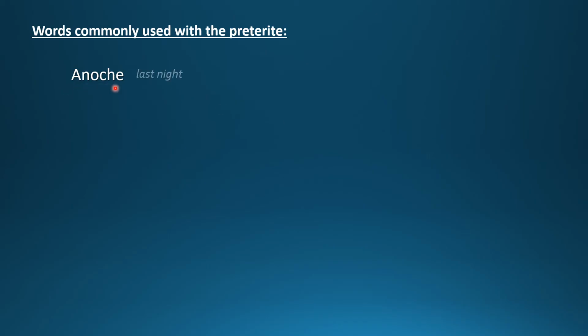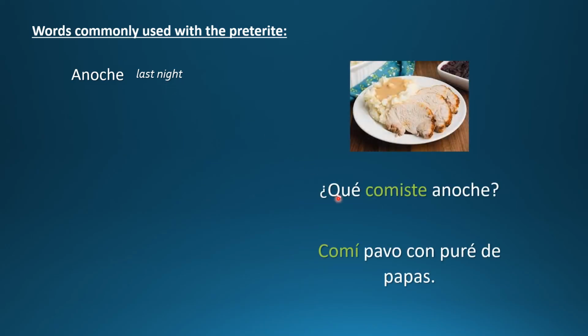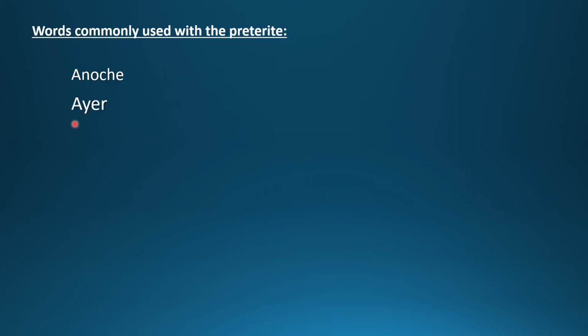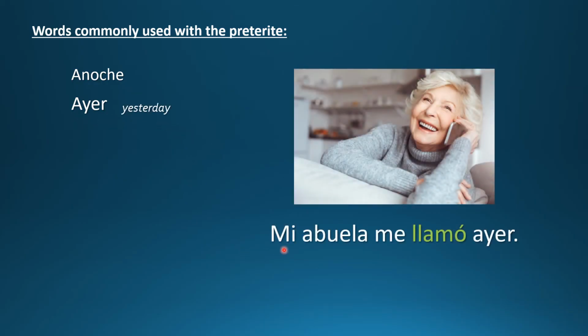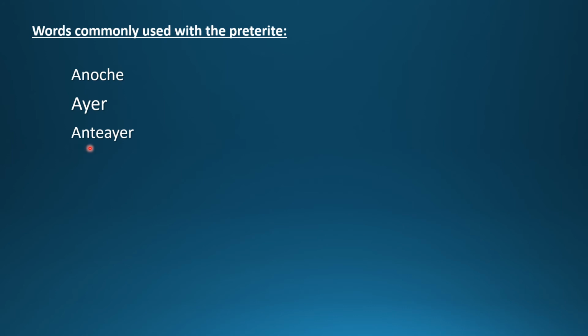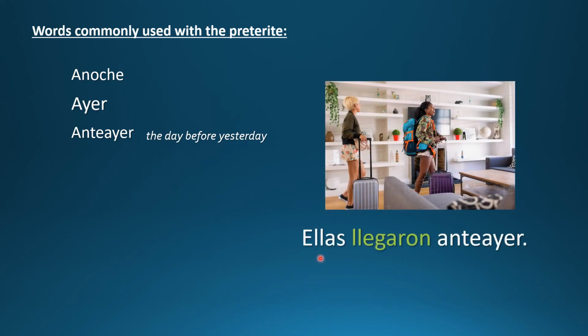Anoche. Last night. ¿Qué comiste anoche? Comí pavo con puré de papas. Ayer. Yesterday. Mi abuela me llamó ayer. Anteayer. The day before yesterday. Ellas llegaron anteayer.